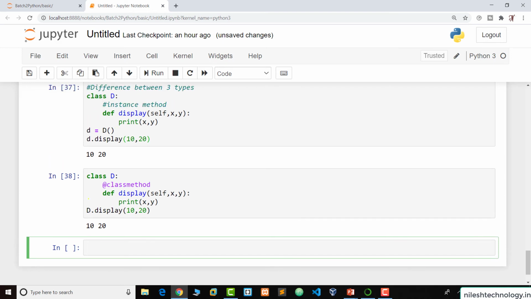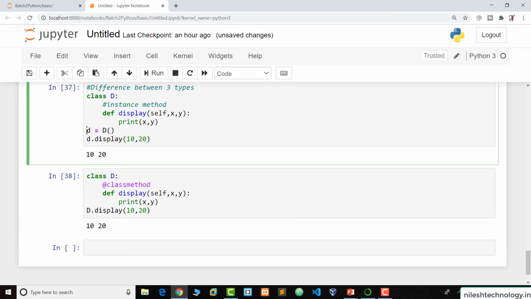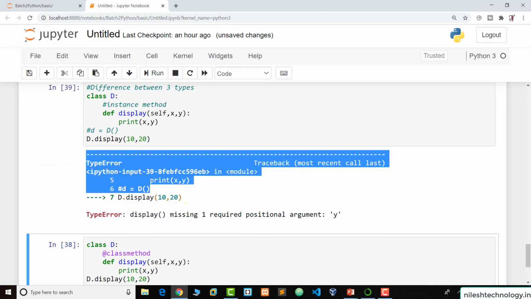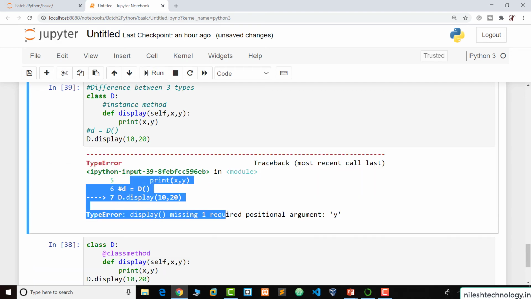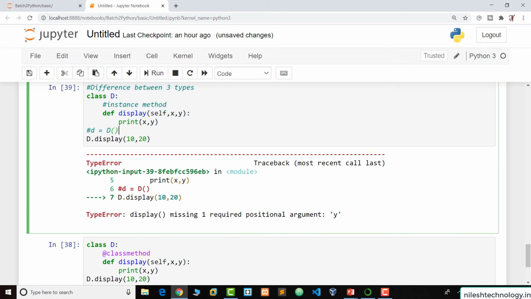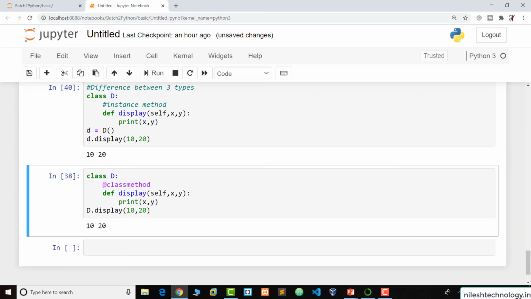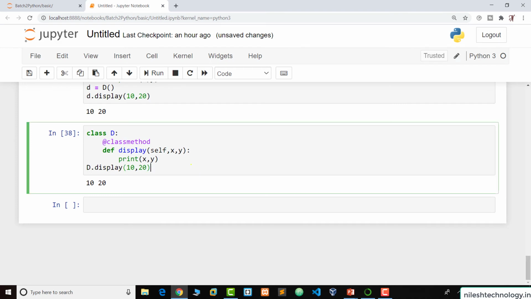But when we try this same section here, comment this section and call this display function using the class name, D.display, run, this is an error. So this is not happening in the instance method. It only works in a class method. Here, by using the object, we call the normal function, meaning the instance function. And when any class method is executed using the class name, this class name is passed automatically as the first parameter.